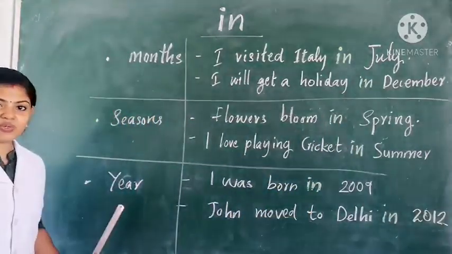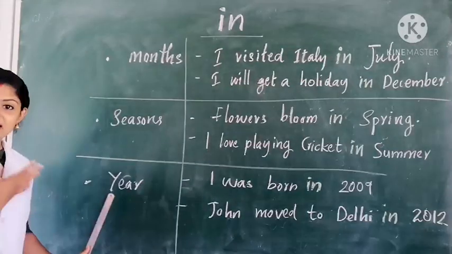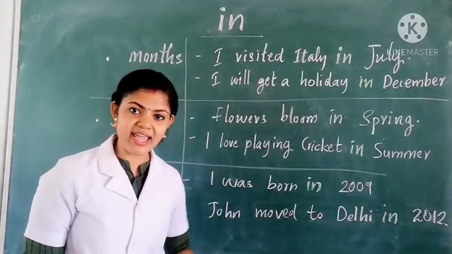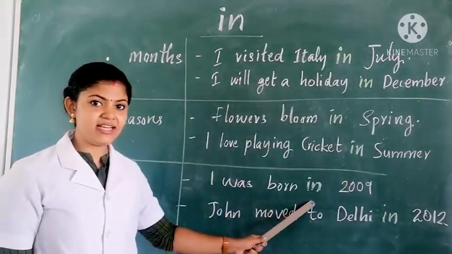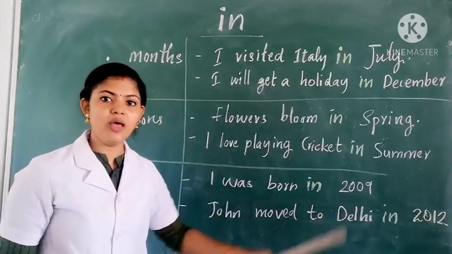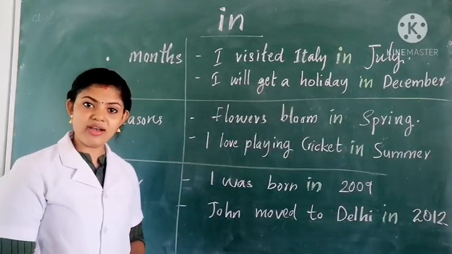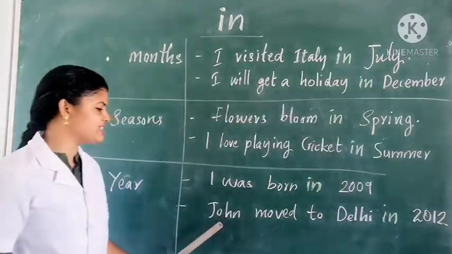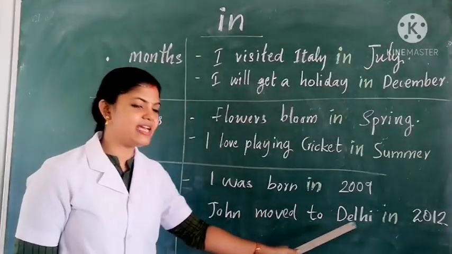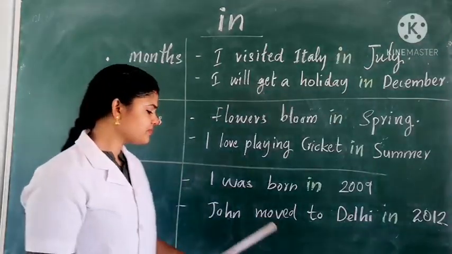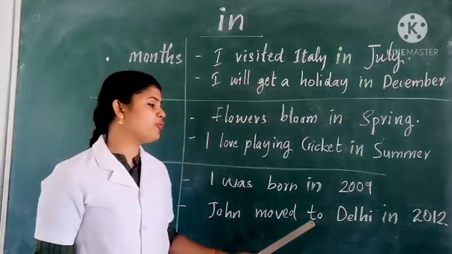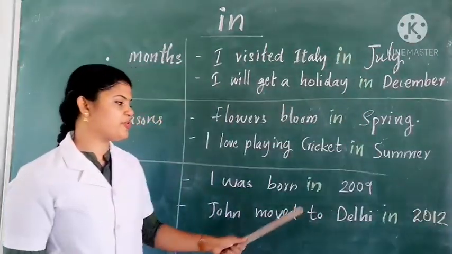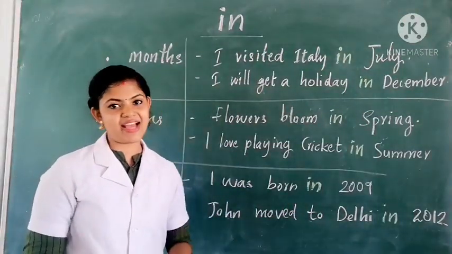See the next one. We use the preposition "in" with the year also. See, I was born in 2009. When was I born? Yes, I was born in 2009. Next sentence: John moved to Delhi in 2012. When did he move? Yes, he moved to Delhi in 2012. Here also the preposition "in" shows when the action happens.